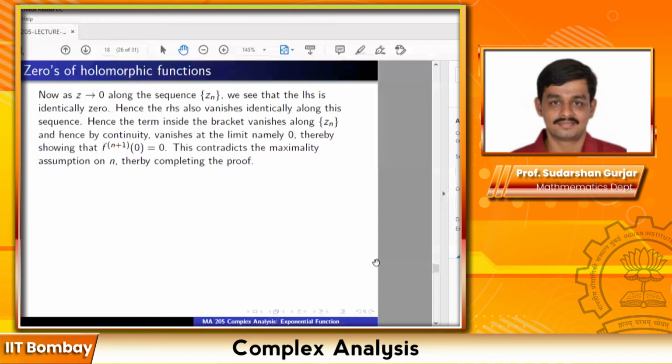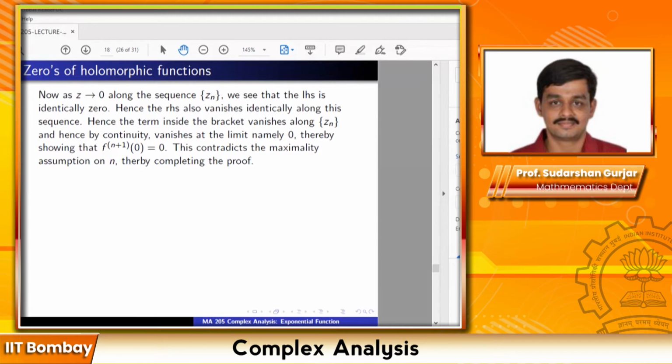And so there is something in the chat box. Does z raised to n plus 1 tend to 0? Well, z raised to n plus 1 of course tends to 0 as z tends to 0. So that's not a problem. But really what is important for us in the argument is that the term inside the bracket tends to 0 as z tends to 0. I mean, it's also true that z raised to n plus 1 tends to 0 as z tends to 0. If it's z raised to n plus 1 tends to 0, I didn't understand how we can continue with the proof.